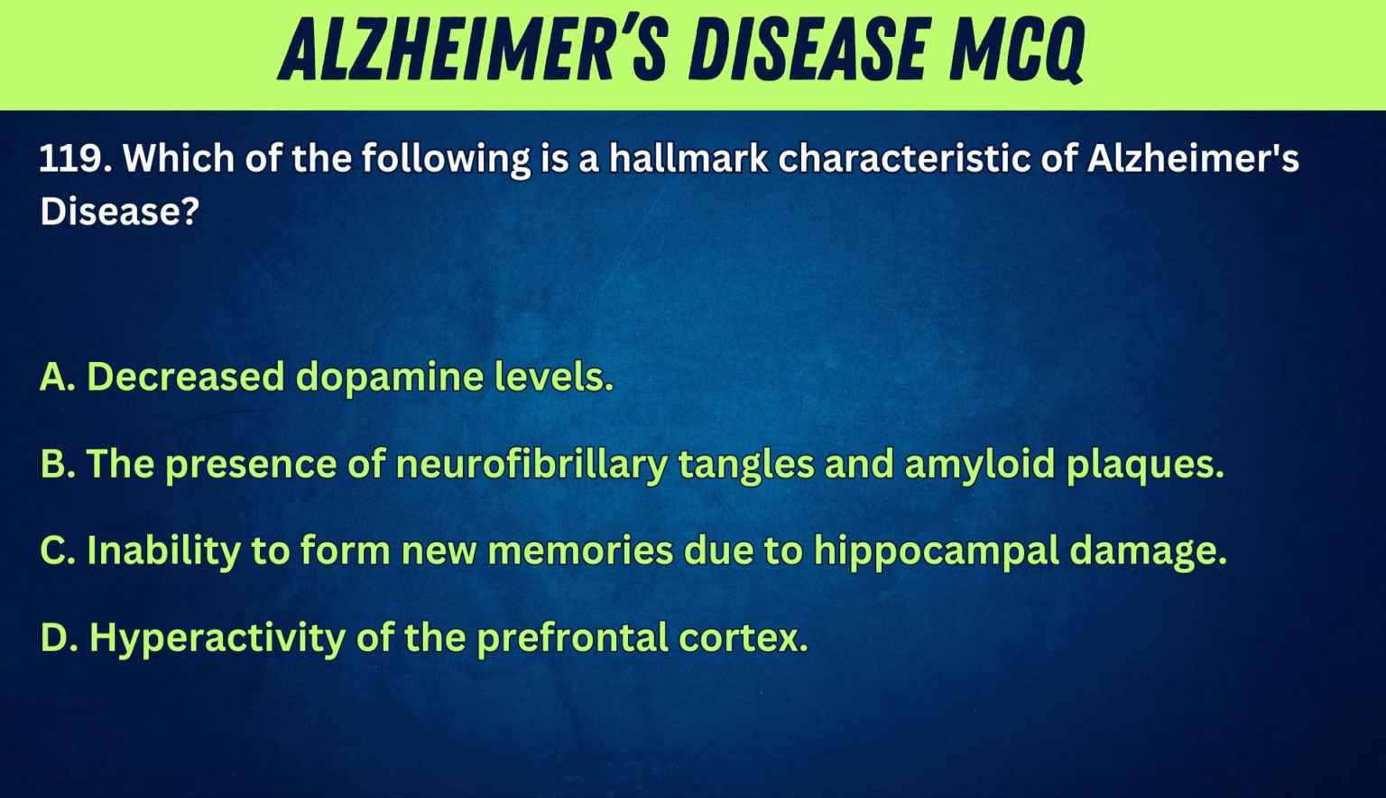119. Which of the following is a hallmark characteristic of Alzheimer's disease? A. Decreased dopamine levels. B. The presence of neurofibrillary tangles and amyloid plaques. C. Inability to form new memories due to hippocampal damage. D. Hyperactivity of the prefrontal cortex.